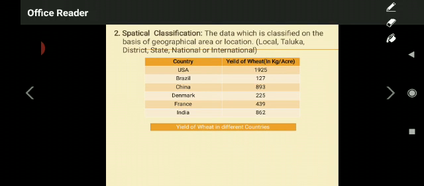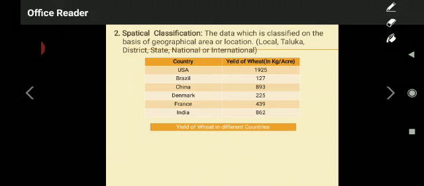I am pursuing research on per acre yield, or else total amount of wheat, for example, total amount of yield of wheat in the different countries of the world. I have taken 6 examples over here. Means 6 countries example of yield of wheat, either in kg terms or else in acre, for example. Look at the column first, that is country USA.